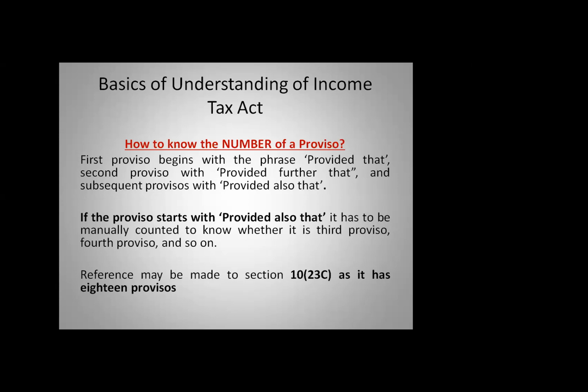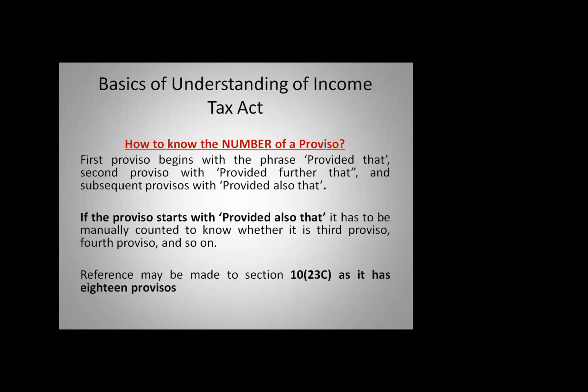From that, you have to count manually to find out whether it is the fourth proviso or fifth proviso or sixth proviso. If the proviso starts with "provided also that," it has to be manually counted to know whether it is the third, fourth or fifth proviso and so on.